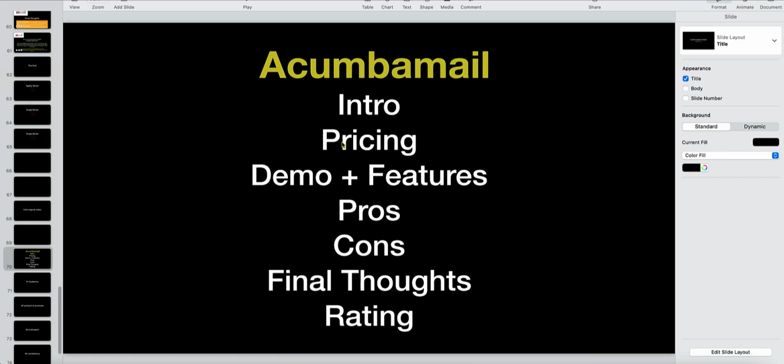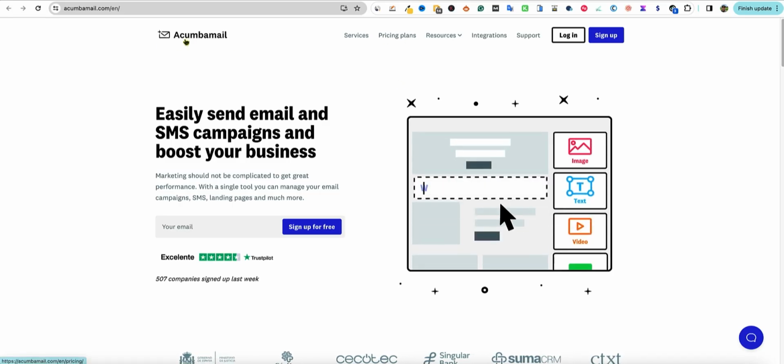Okay, so we've got through the pricing and the intro. Demo and features is next. Let me go and sign up for the free account so we can start logging in. I'll be right back. Before we do that, I'm over here on the site.